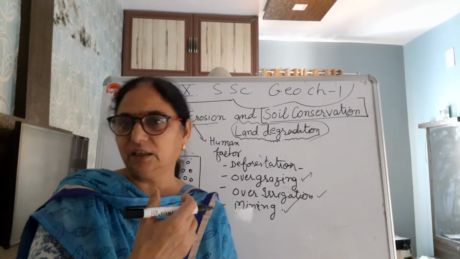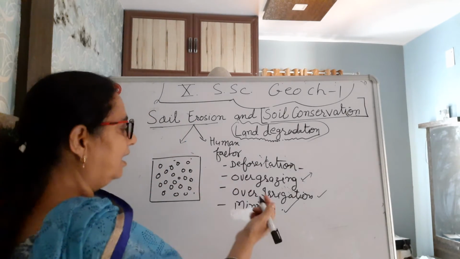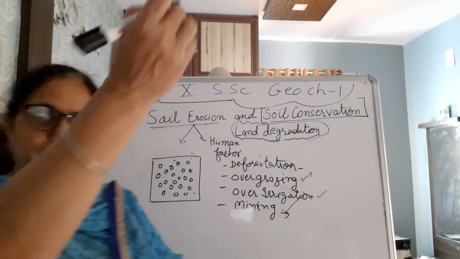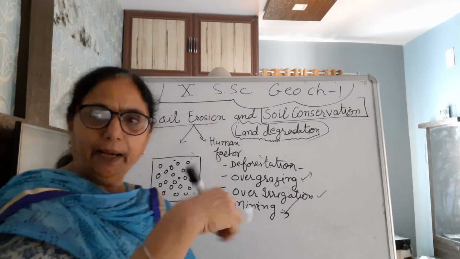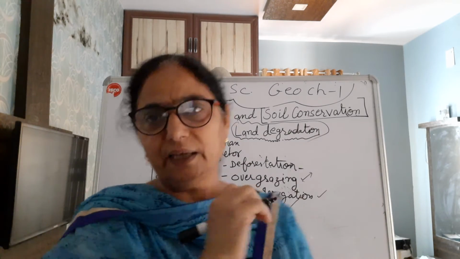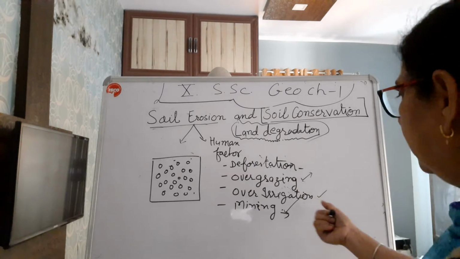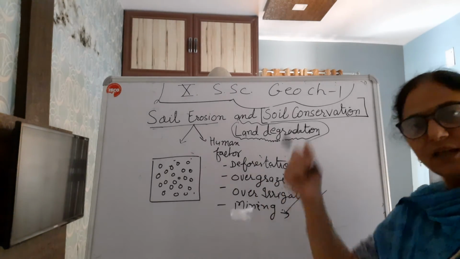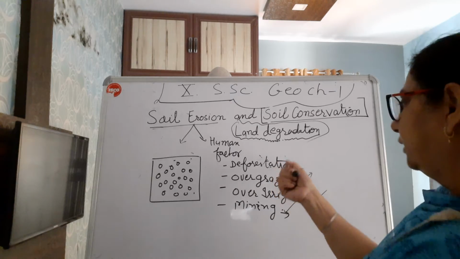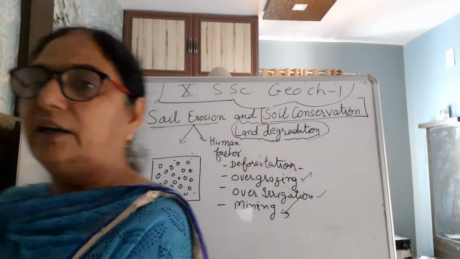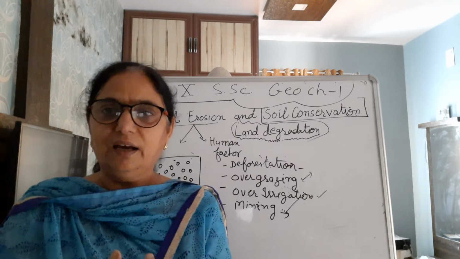That also further leads to land degradation. These states are Jharkhand, Chhattisgarh, Madhya Pradesh. That Chota Nagpur plateau, whole belt is there where this mining is there. Over irrigation, Punjab, Haryana, UP, and overgrazing Rajasthan, some part of Gujarat, and deforestation is everywhere in India where it is needed, and ultimately where are the forests available.